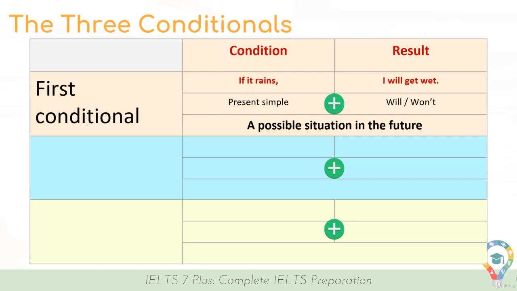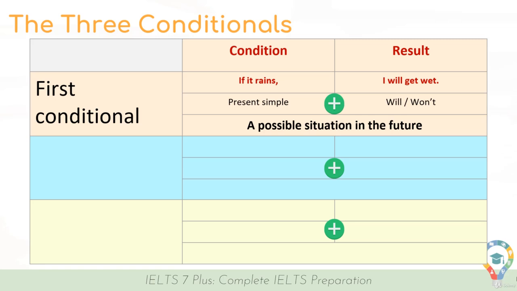We have the first conditional, and on the right we have a condition and result. So here is an example. If it rains, which is the condition, I will get wet, which is the result of it raining. We form a first conditional by using the present simple plus will or won't. And a first conditional is for a possible situation in the future, something that could happen.